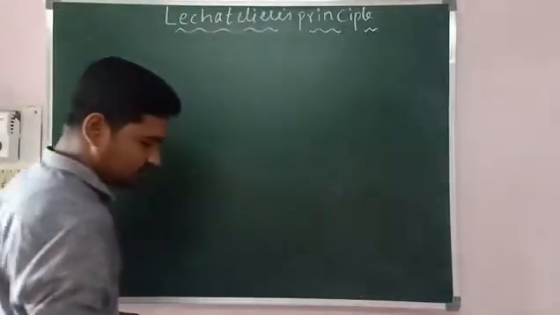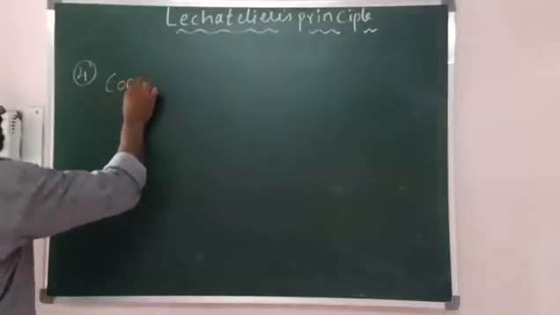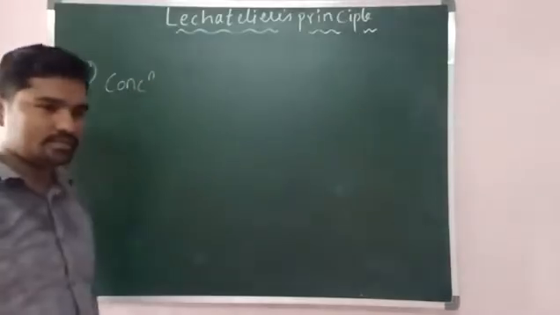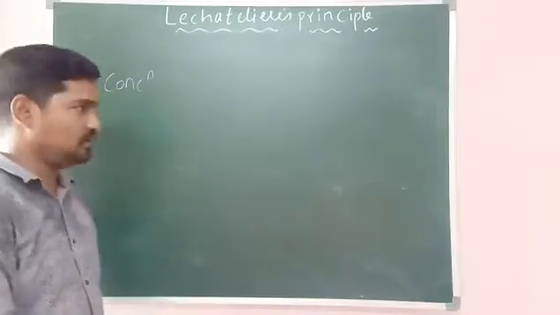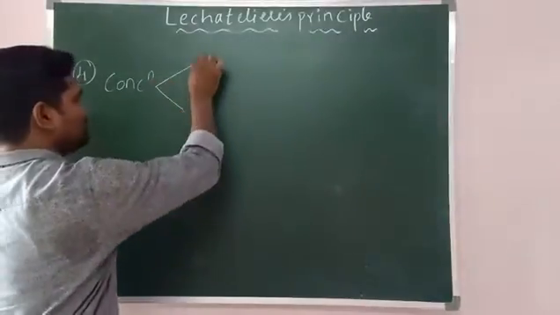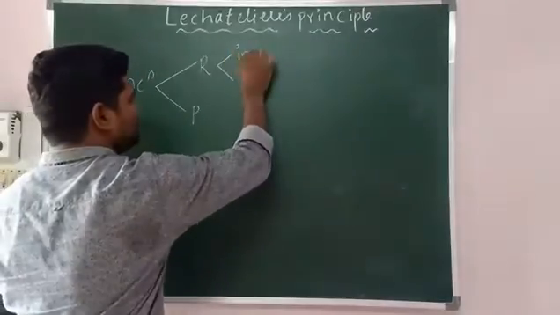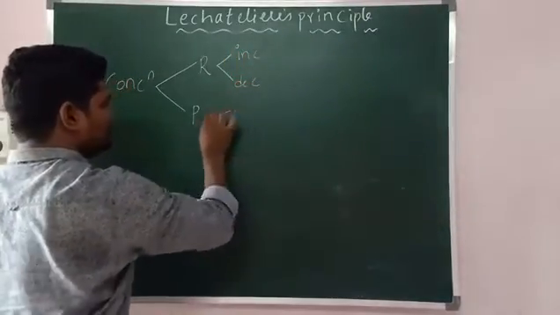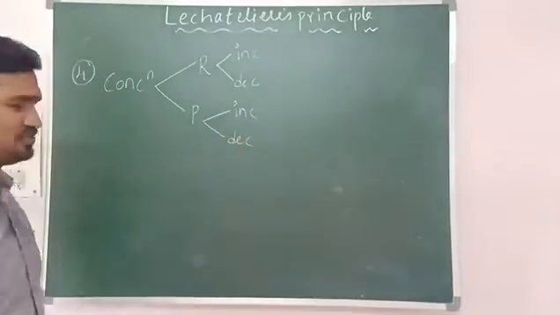Right. Fourth factor, concentration. So concentration means there is a doubt, sir. Concentration of reactants or concentration of products? So concentration means we have two things: reactants and products. Reactants you may change by increase or decrease. Products you may change by increase or decrease. There are two cases, two possibilities.